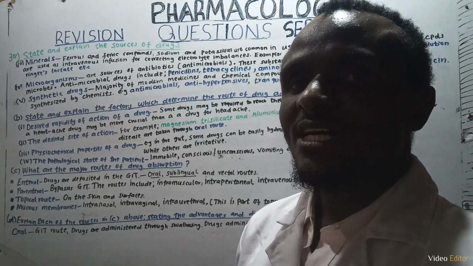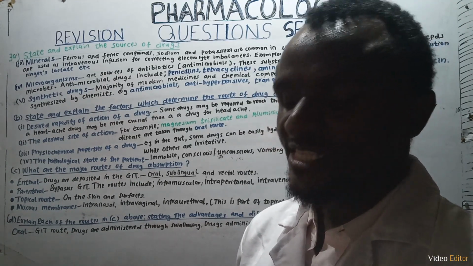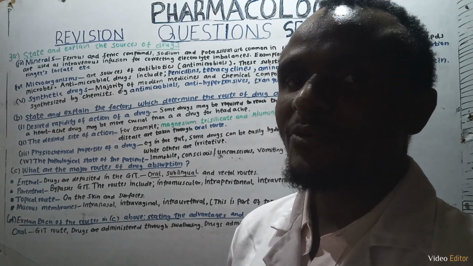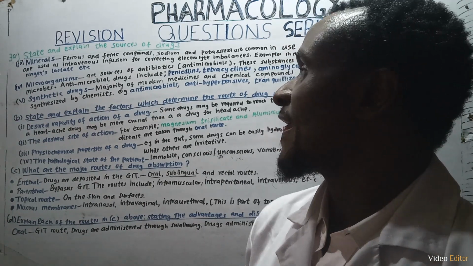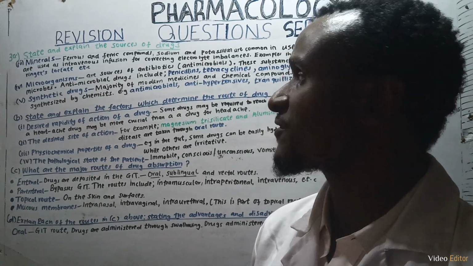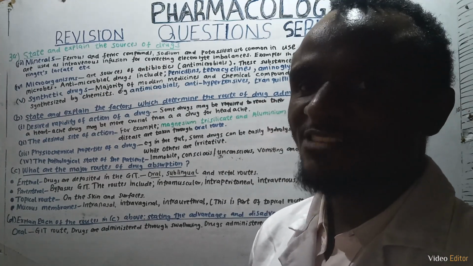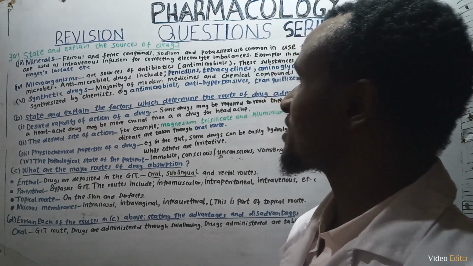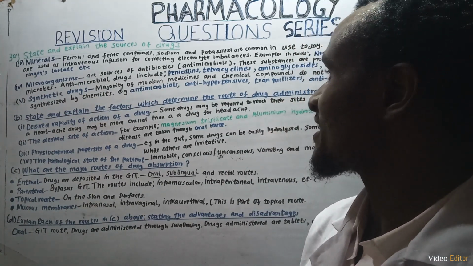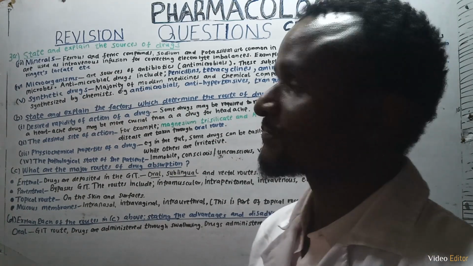Then another source of drugs is the synthetic source. Synthetic sources are replacing the majority of the sources that I have highlighted above, because scientists have come up with methods of synthesizing drugs instead of just relying on plants, minerals, and so forth. Examples of synthesized drugs also include antimicrobials. It is important for you to know that antimicrobial drugs are synthesized. Another example is antihypertensives, tranquilizers, and antidepressants.